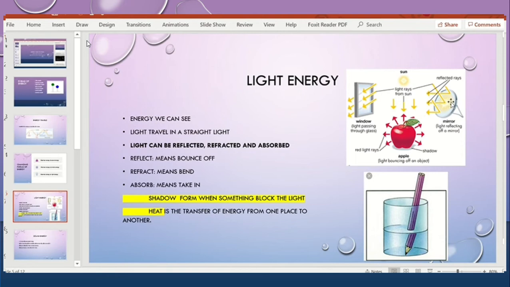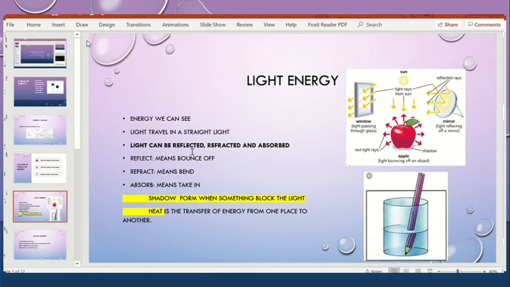The light does not pass away, it will bounce back, or it will hit back. Okay, this bounce back of the light is called reflect or reflection of the light, and because of this you see yourself in the mirror.